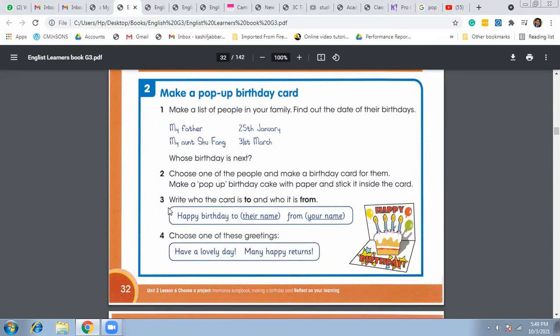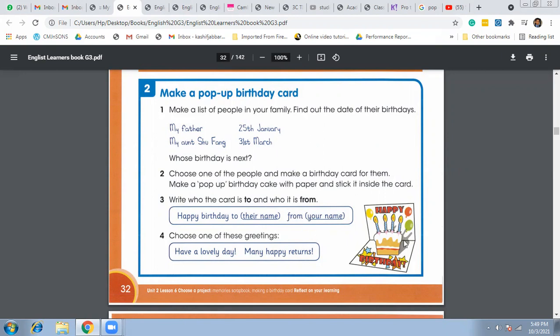So you can include their names and their birthdays. You are going to write whose birthday is next, anyone whose birthday is coming up in this month or the next month. So you are going to prepare a birthday pop-up card for them, right?